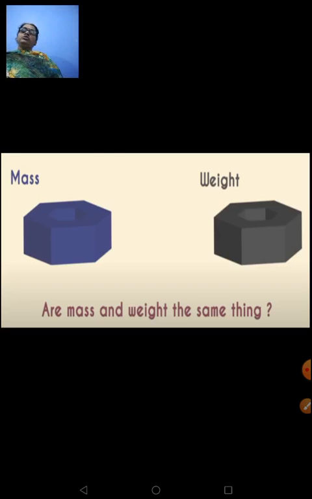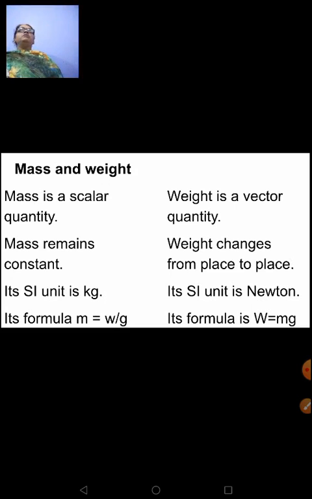Now I'll just do the differences between mass and weight for you. Mass is a scalar quantity and weight is a vector quantity. Mass remains constant, it doesn't change, because it is the quantity of matter contained in an object. Weight changes from place to place because weight is a product of mass and gravity, and gravity changes when you go from one place to another. The SI unit of mass is kilogram and the SI unit of weight is Newton. The formula to calculate mass is m is equal to w upon g, and for weight it is mg.